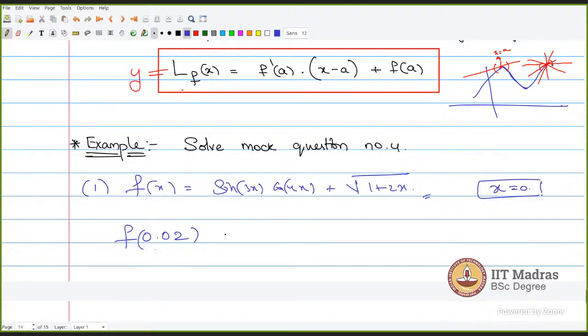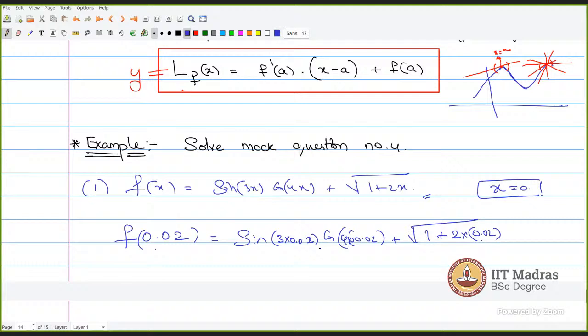So what will you do? What should we do? So first we use this formula. For 0.02, we'll find f of a and f dash of a, and then compute x minus a, sir. Right. So someone asked you this. Some people might say you just substitute 0.02 here. If I substitute 0.02 here, this will be sine 0.02 times cos 4 times 0.02. So this is somewhat difficult. It's difficult, right? Correct. This is very difficult to evaluate.